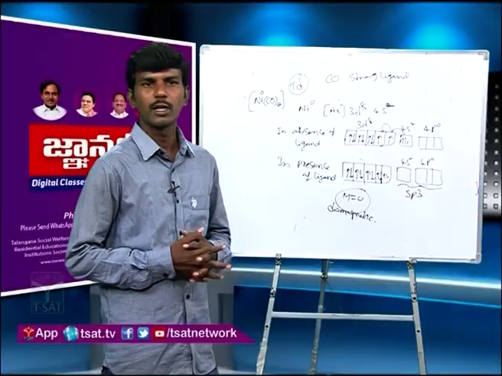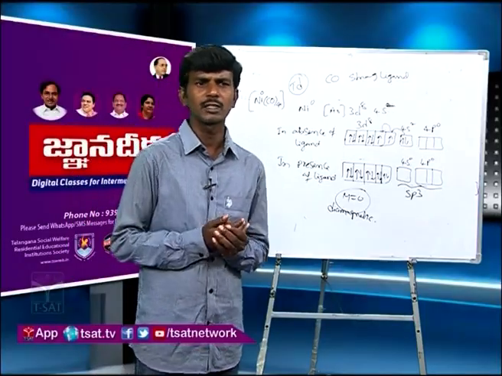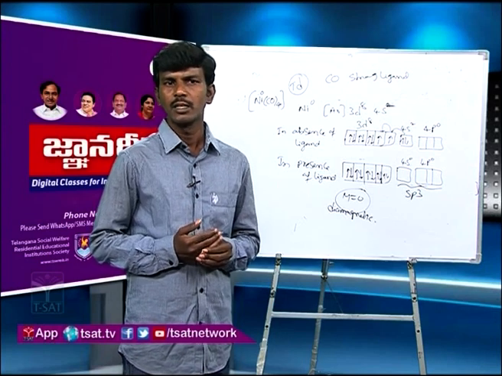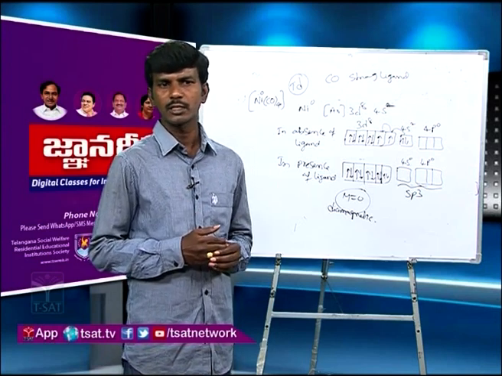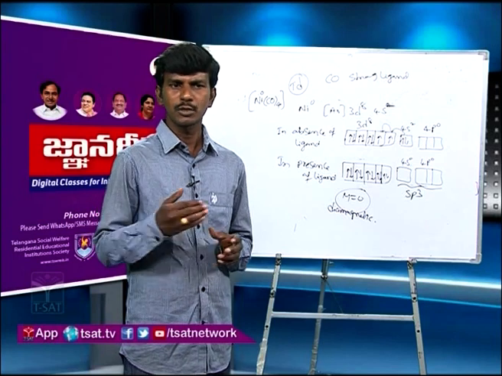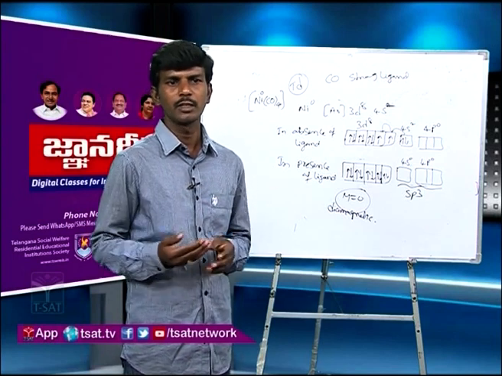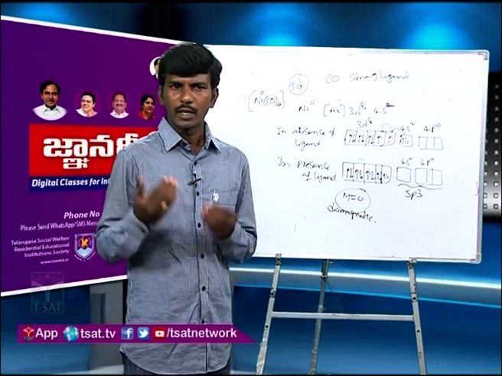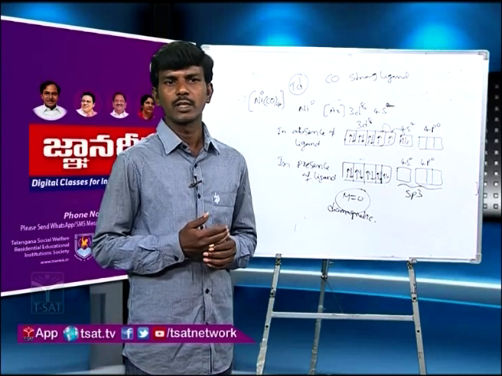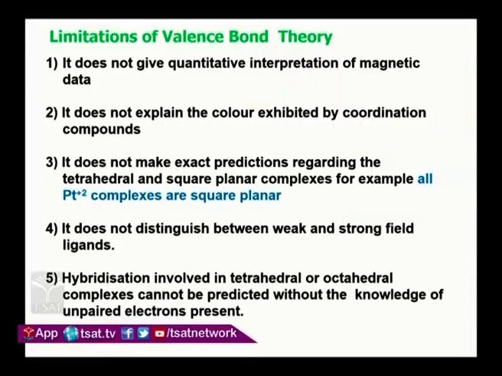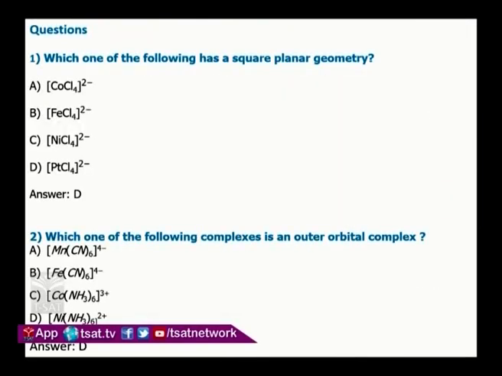So this is about valence bond theory. To overcome these limitations, several other theories are proposed. That is CFT, crystal field theory, is proposed to overcome this limitation. After crystal field theory, the most superior theory. This year also they have asked that question, which is the most superior theory to explain the bonding and all the properties of coordination compounds? That is molecular orbital theory. That is the most superior theory. Anyway, that is beyond your syllabus. Now let us see some questions, whatever we discussed now.